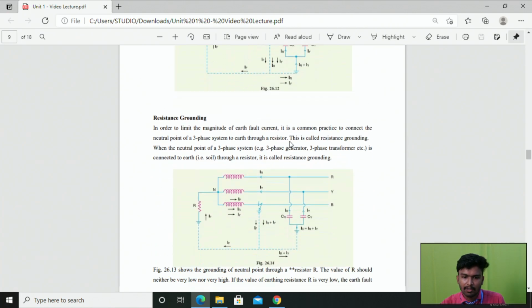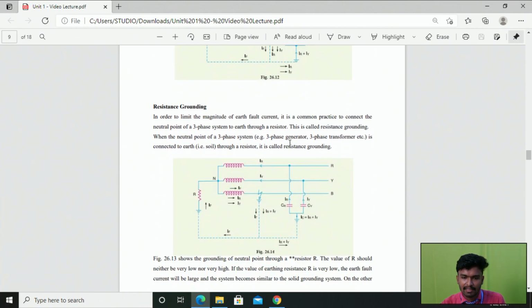Then coming to the second method, that is resistance grounding. In order to limit the magnitude of earth fault currents, we need to go for resistance grounding. The limitation of solid grounding is that we are not able to limit the magnitude of fault current, but that limitation is overcome in this method.